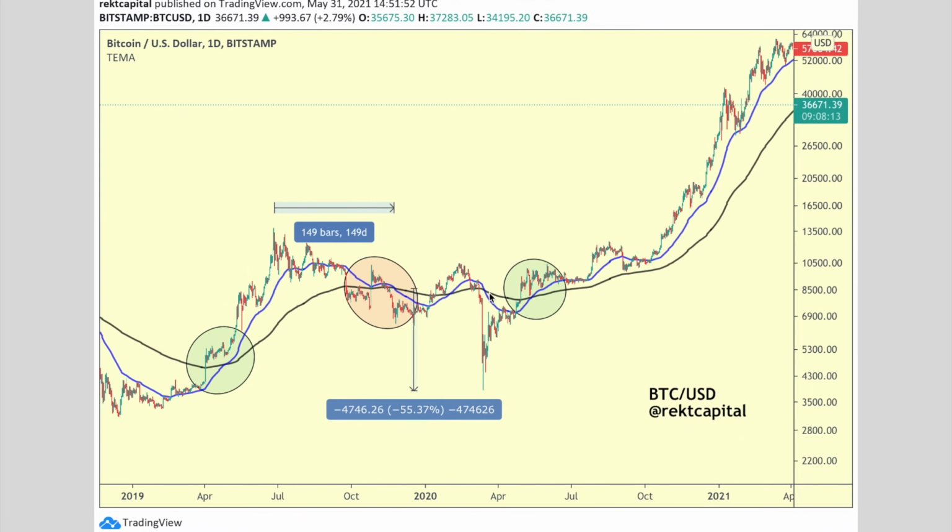2020, if you sold the death cross, you would have sold the bottom before that really phenomenal bull run that we've enjoyed. But of course, that's just one, apologies, that's just one data point. And it does come in a period of accumulation, macro accumulation before the next macro uptrend. And this is where these EMAs are really closely converging.